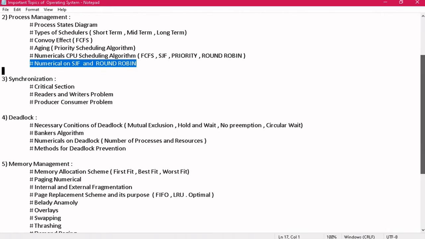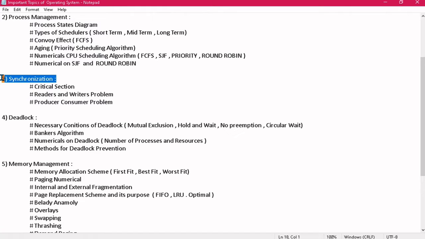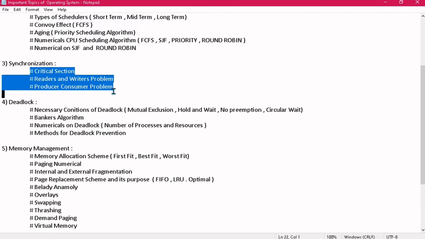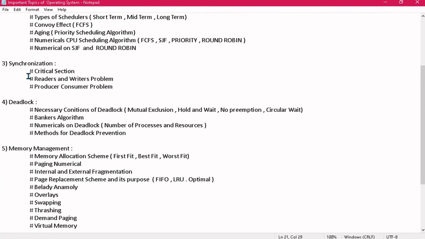Okay, then coming to the third module, that is synchronization. This is one of the topics that is paid least attention in operating system, and also covered last in the semester. So basically students also don't have much clarity about this topic, so this is of not great weightage in the theory exam, and you'll hardly get one or two questions from this. That will be around 6 to 10 marks. So in synchronization, you should know what is critical section, and you should know semaphore as a basic, and then you should know the reader and writer's problem and producer consumer problem. So that is all you can do from here.